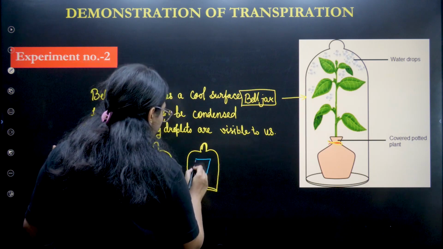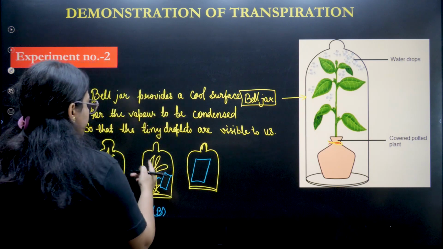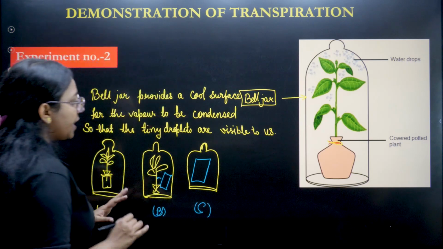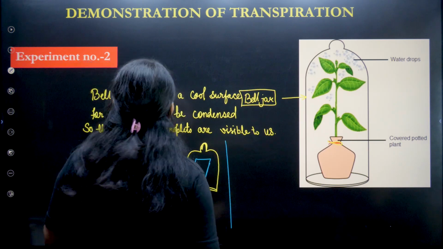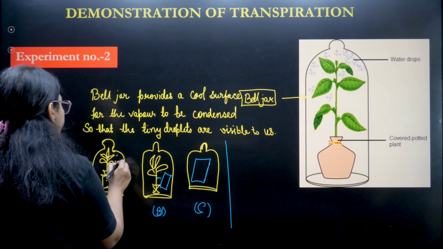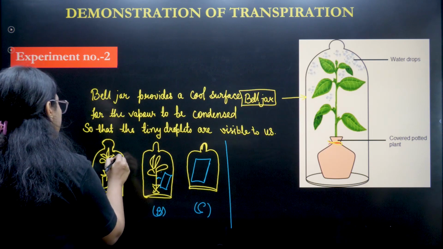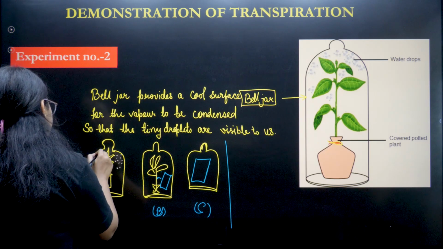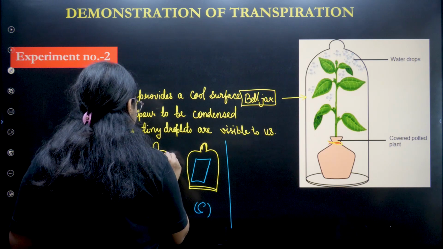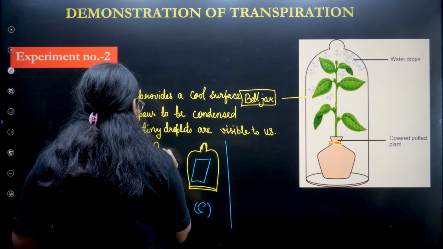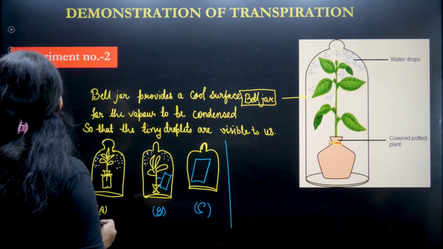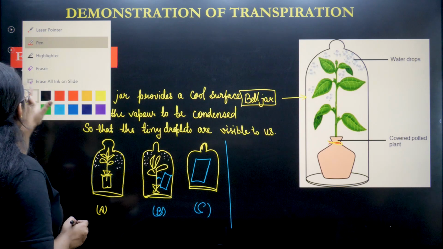There is no plant, only the paper. This is setup number C. Now what will we observe? Our observation is that in setup A, we will get the tiny droplets on the surface of the jar. The same thing happens with jar B, and as we can see the tiny droplets are there, and this paper turns pink.